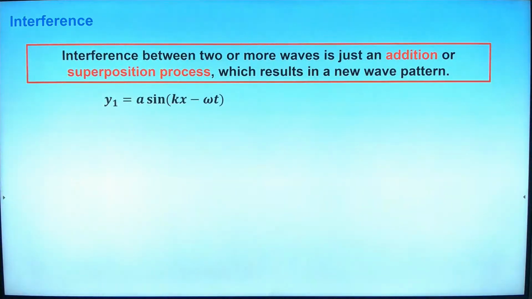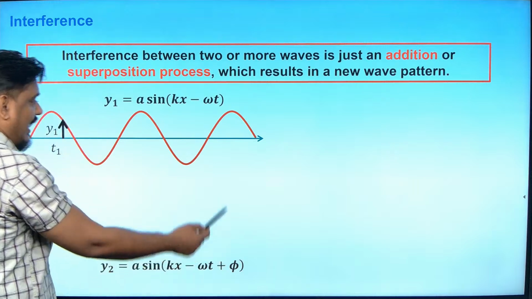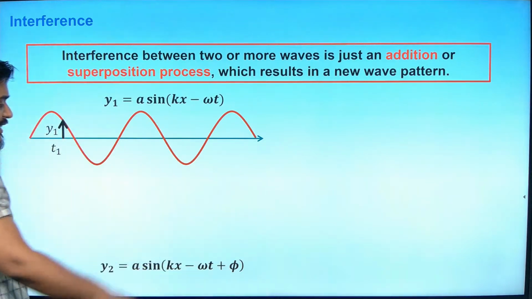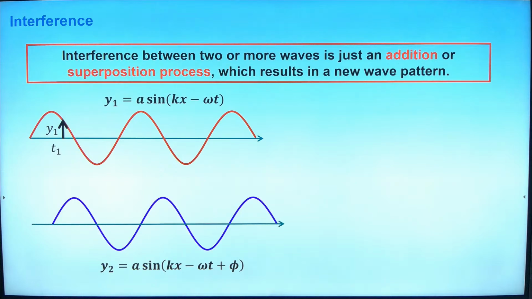First, understand that if the first wave has the equation y1 = a sin(kx - ωt), and the second wave has the equation y2 = a sin(kx - ωt + φ), that is, it has some initial phase φ, and so it has a different equation. So there are two waves. I have drawn two waves, one in red color, one in blue color, and they have different wave equations.